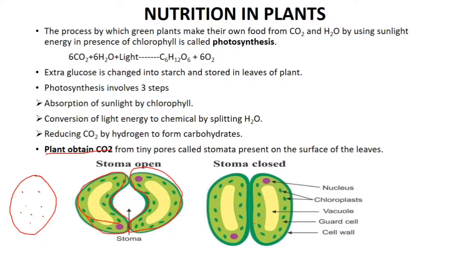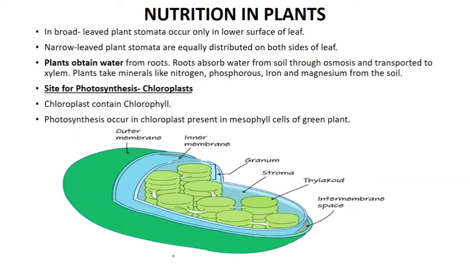So you can see here this is the closed stomata. When the guard cells swell up, you can see the closed stomata, and when the cells contract you can see the open stomata. Now this opening allows the carbon dioxide and oxygen exchange in the leaf, and it also allows transpiration to take place. Then the next is broadleaf, the leaves which are very broad. In broadleaf, stomata occur only on the lower surface, but in narrow leaf the stomata are equally distributed on both sides of the leaf.